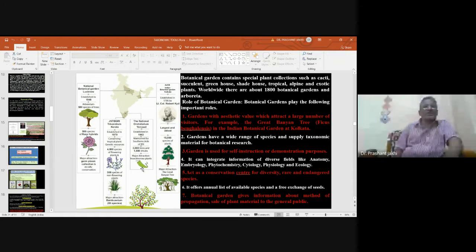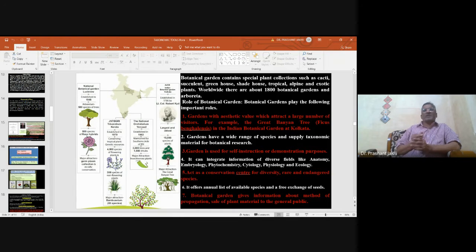So these are the four important botanical gardens of our country: the National Botanical Garden at Lucknow, then the Indian Botanical Garden at Calcutta, then the National Orchidarium, Yercaud, and JNTBGRI, that is, the Jawaharlal Nehru Tropical Botanical Garden and Research Institute, Kerala, or Thiruvananthapuram, Trivandrum. Botanical gardens contain special plant collections such as cacti, succulents, greenhouse, shade house, tropical, alpine, and exotic plants. Worldwide, there are about 1,800 botanical gardens and arboreta.